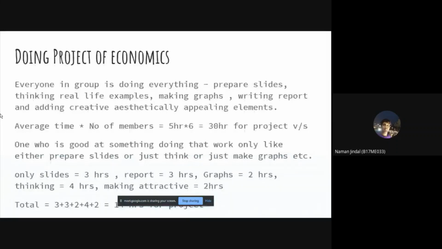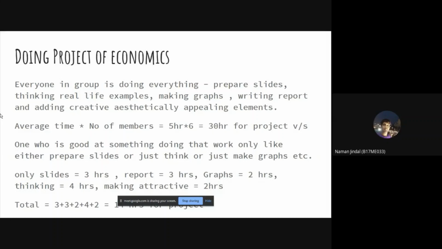We can understand it from the example of doing a project of economics, which we can do in two ways. First, by doing it in a random sense without any specialization, and secondly, by dividing the work among group members according to their specialization.